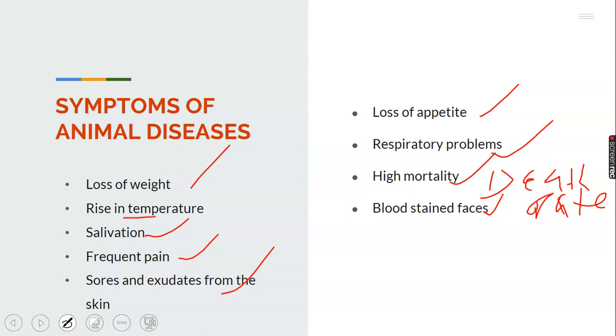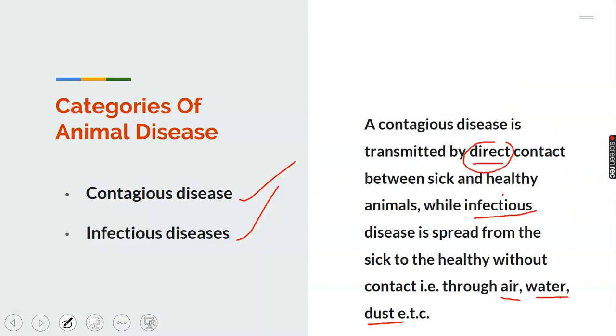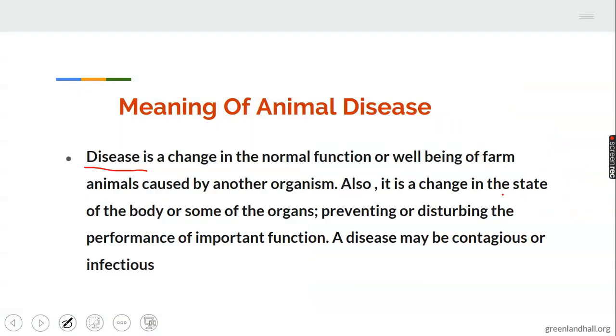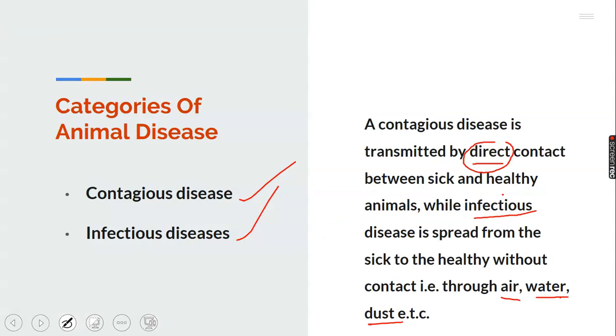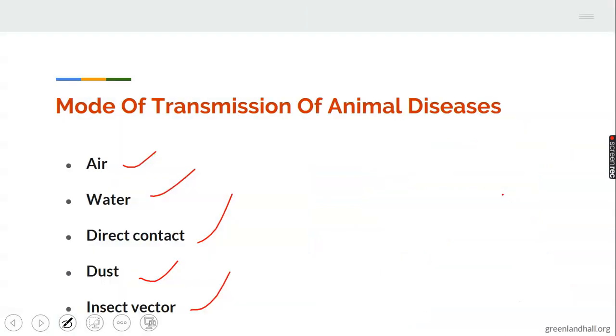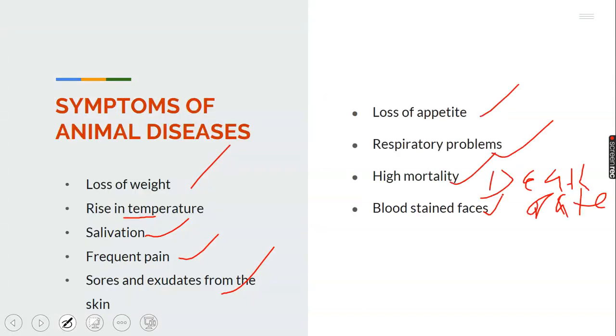Take note of where we started from. The definition of disease as a change in the normal function or well-being of farm animals caused by another organism. We went into the categories of animal diseases, contagious disease and infectious disease, mode of transmission of animal diseases: air, water, direct contact, dust, insect vector. Then we are presently in symptoms of animal diseases, which include loss of weight, rise in temperature, salivation, frequent pain, sores evident on the skin, loss of appetite, respiratory problems, high mortality, blood stained faeces.